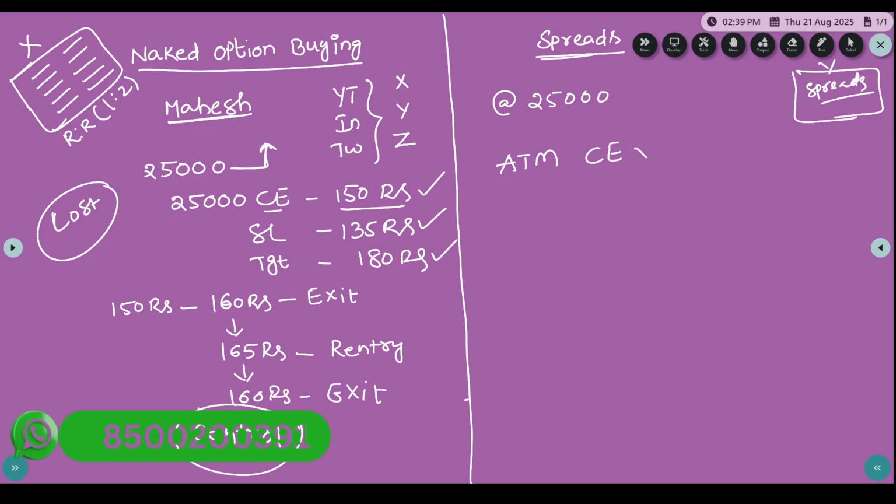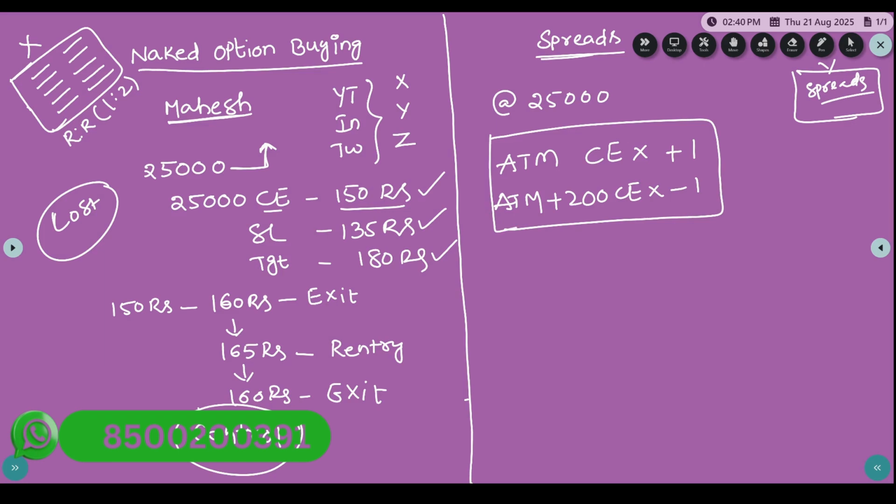Buying one lot of ATM call and selling one lot of ATM plus 200 CE, this combination we call a bull call spread.